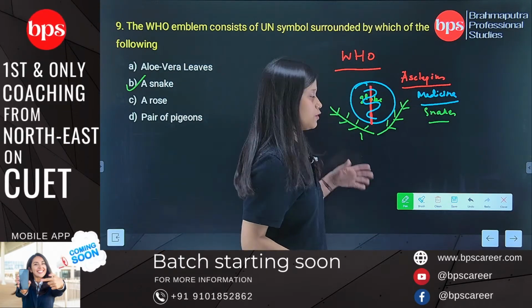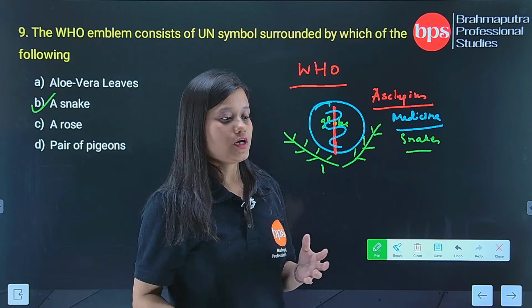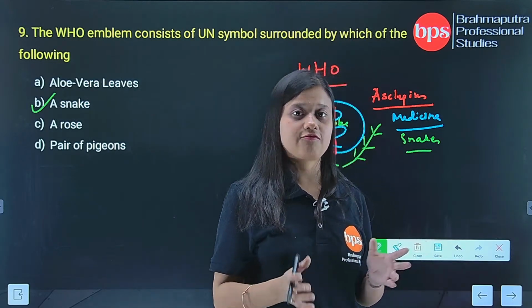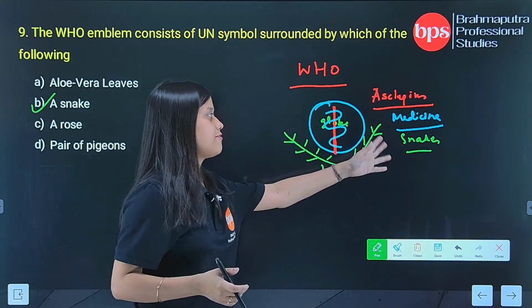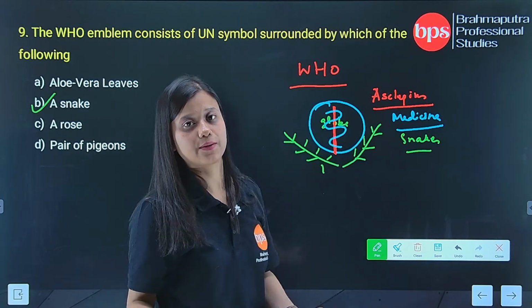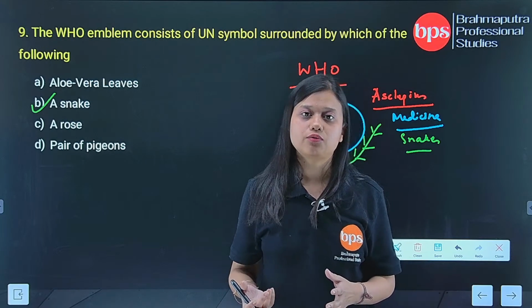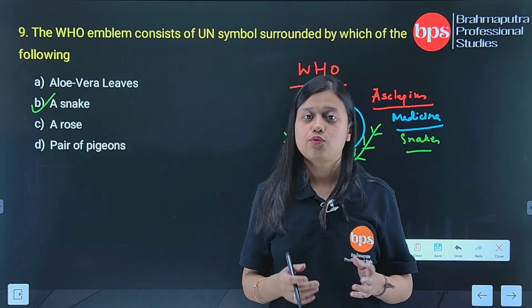His name was Asclepius. So what happened when people used to suffer from very dangerous diseases? Asclepius used to treat them with the help of snakes. So one day what happened? There was a god of the underworld. His name was Hades. So what did Hades do?